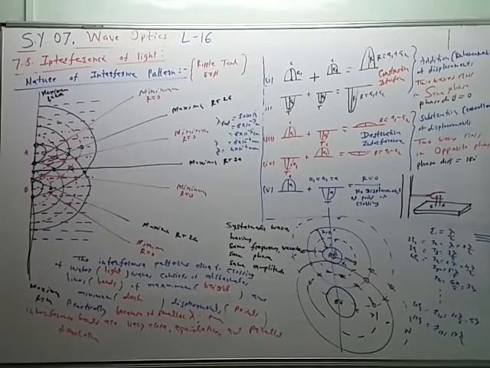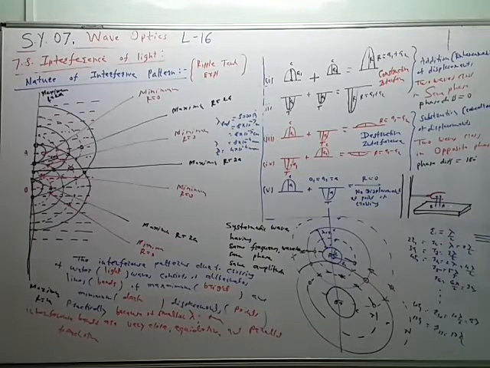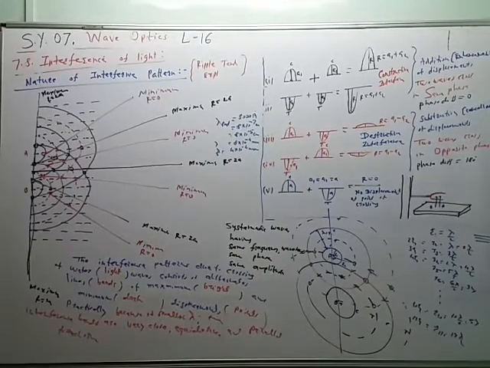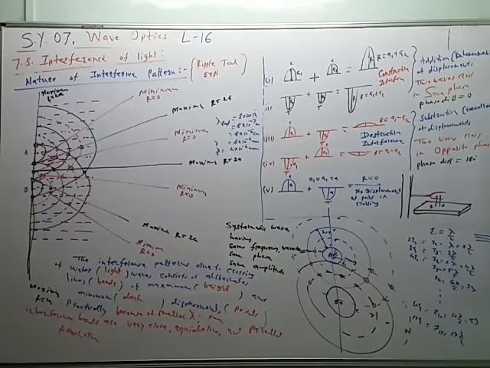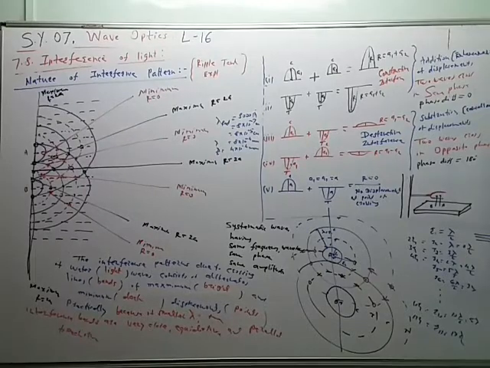Two pins are attached to one of the prongs of the tuning fork, one in front, the other at the back. These two pins are kept in contact with the water surface. When the tuning fork starts vibrating, both the pins vibrate with the same frequency. So the waves produced from the points of contact A and B have same frequency, same wavelength, same phase, and same amplitude. So systematic transverse waves are produced using this ripple tank experiment.